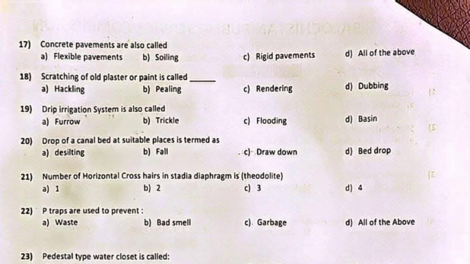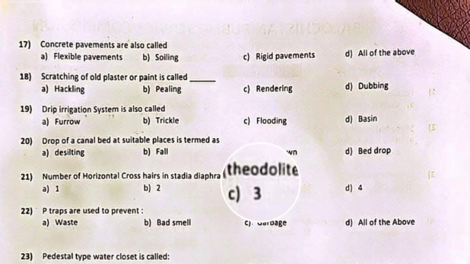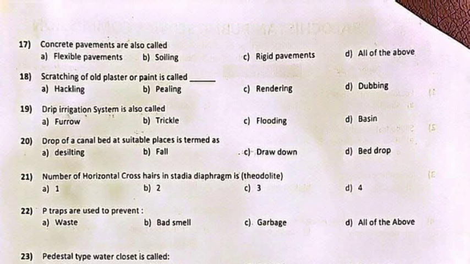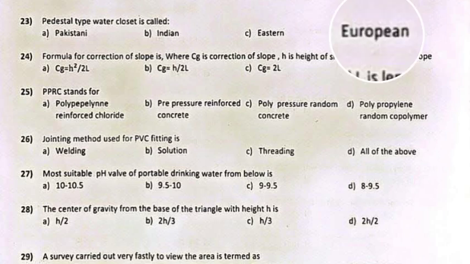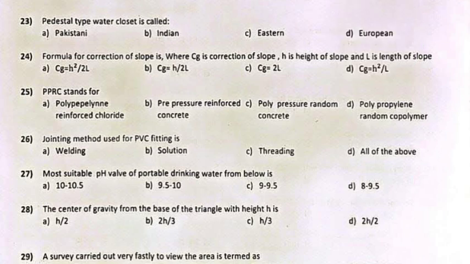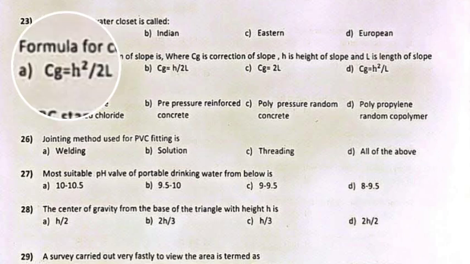Question 21. Number of horizontal cross hairs in stadia diaphragm theodolite is. Answer: C. 3. Question 22. P-traps are used to prevent. Answer: B. Bad smell. Question 23. Pedestal-type water closet is called. Answer: D. European. Question 24. Formula for correction of slope CG is. Answer: A. CG equals h squared over 2L.